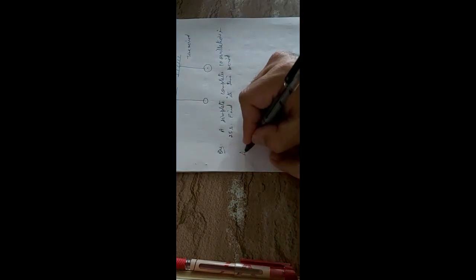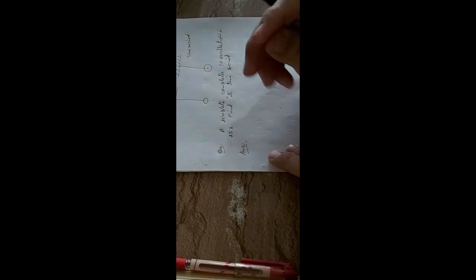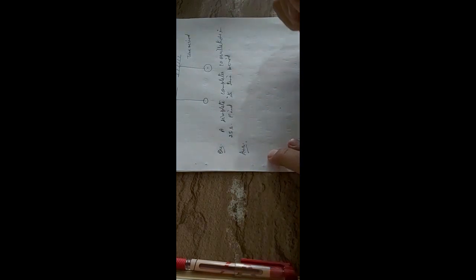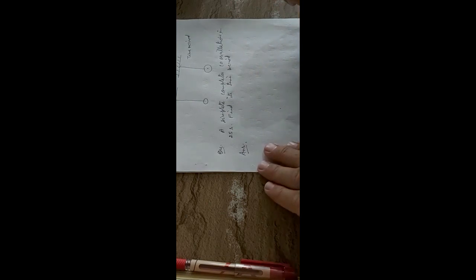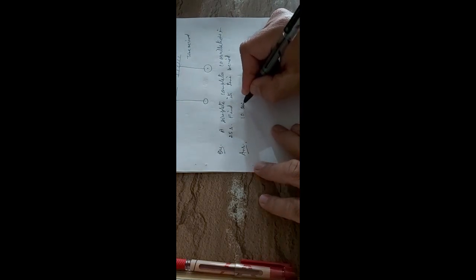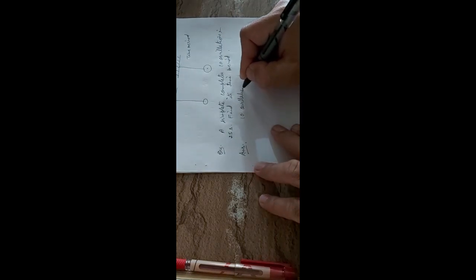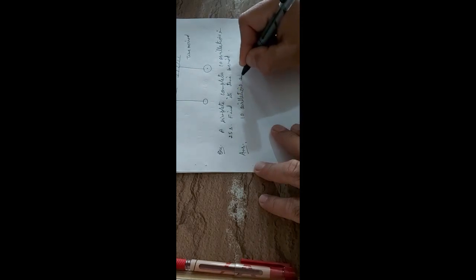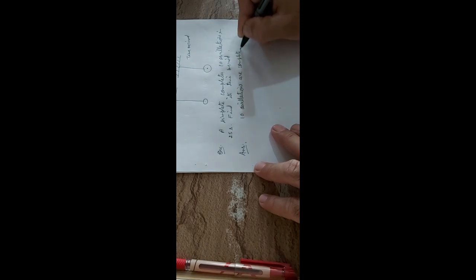To calculate the time period, first tell me the definition of time period. Time period means the time taken to complete one oscillation. So what can I say? I can say here 10 oscillations are completed in a time of 25 seconds.